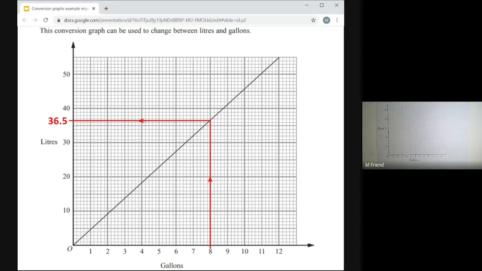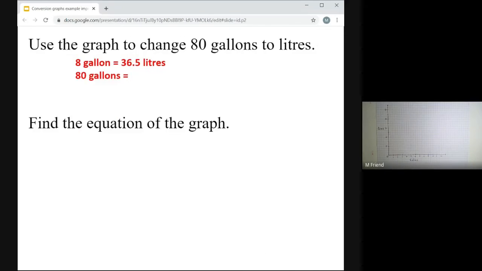Now, when I look up 8, I think that hits the y-axis at about 36.5. You might get slightly different. You might think, oh, I think that's actually 37, or I think it's 36.4, and you might read it slightly differently. But I think when you go from 8 up to the line, I reckon that's about 36.5. So we could use this one instead. If 8 gallons is 36.5, to get from 8 to 80, it's just times 10. I chose 8 because it's easy to get from 8 to 80. There was no point in looking up 7.